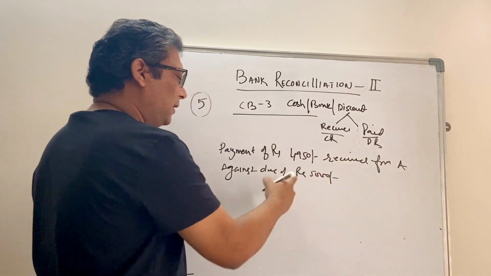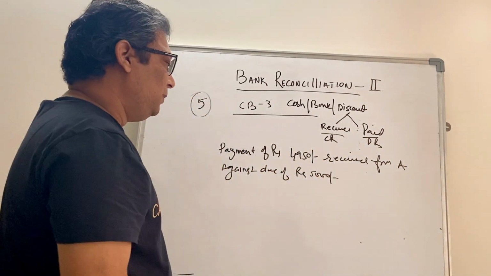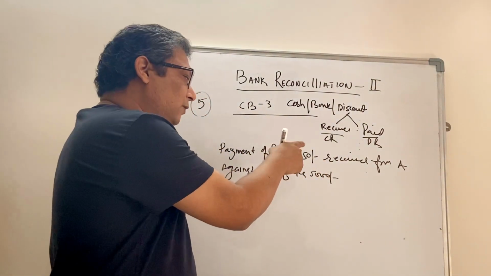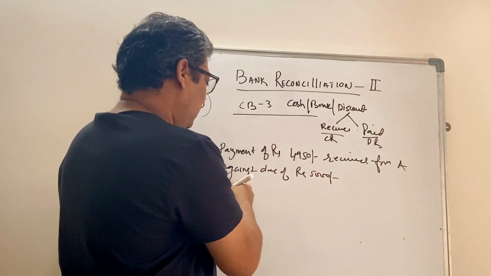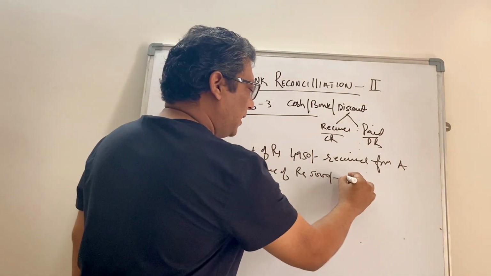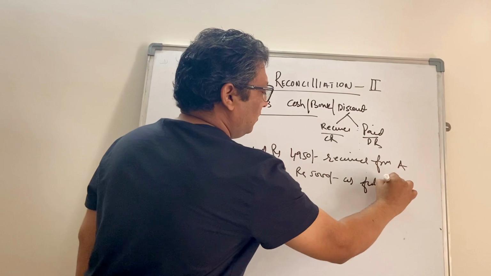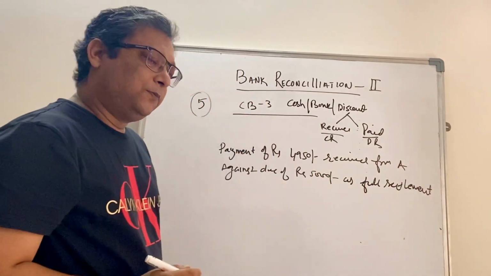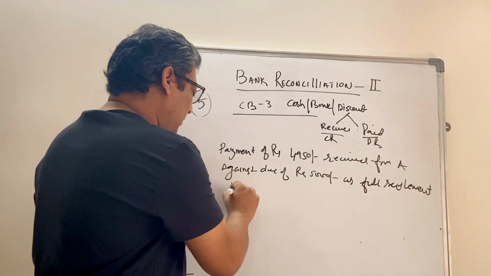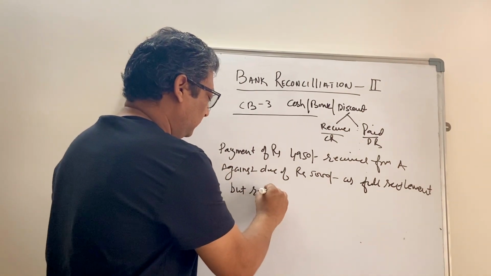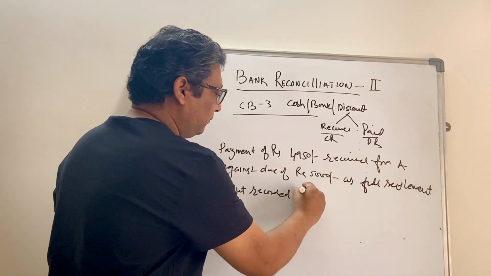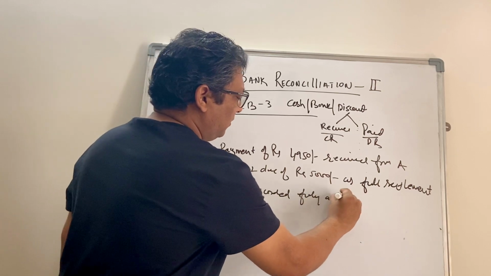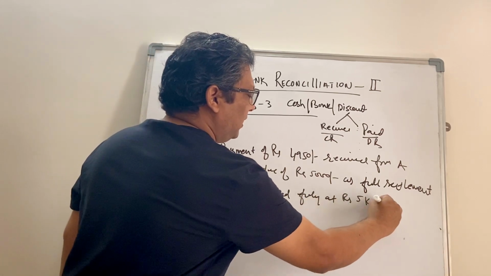Which means that Mr. A owes us 5000 rupees but he paid 4950 as full settlement, which means that 50 rupees is a discount passed on to him but recorded fully at rupees 5000 in the cash book.